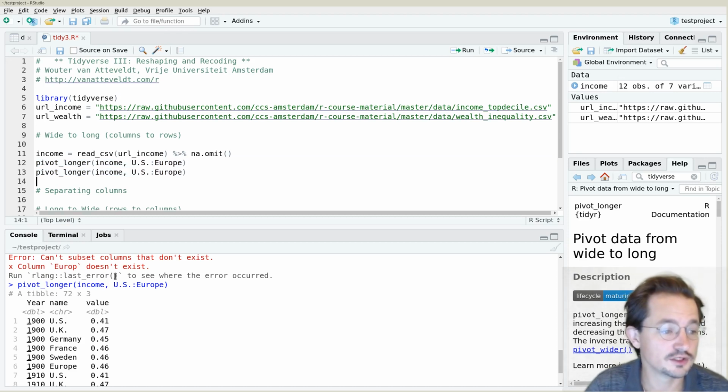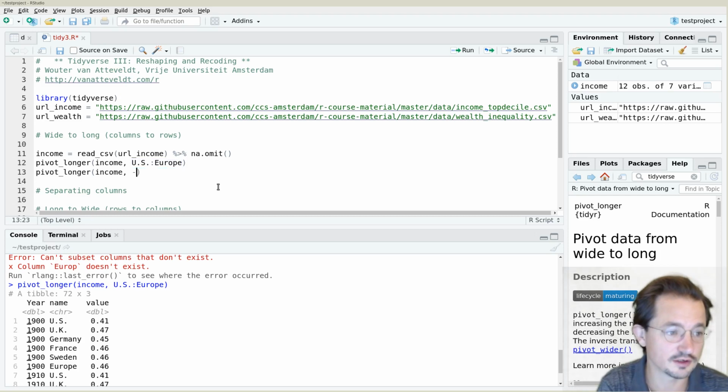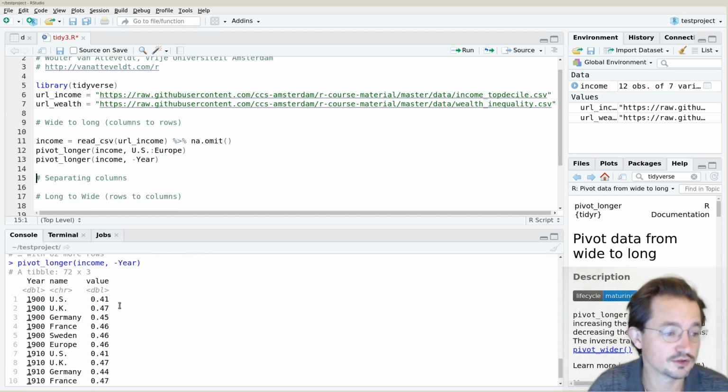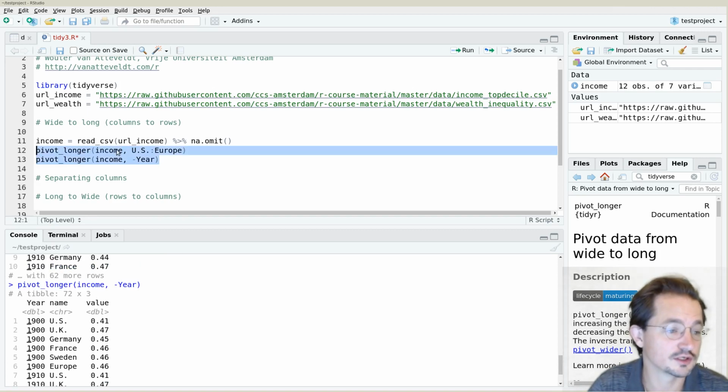Very often it's easier to specify which columns we don't want to include in pivoting, in this case year, by using a negative selection, just like you could do with the select command. And so this does exactly the same. These two in this case have identical results.